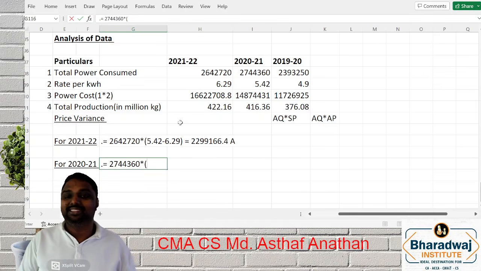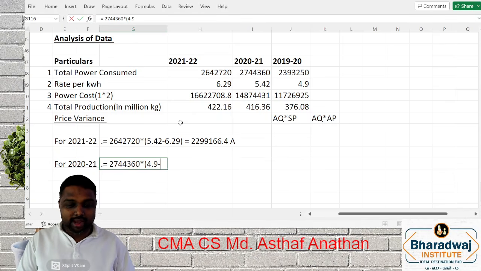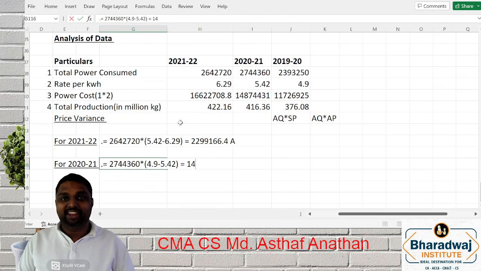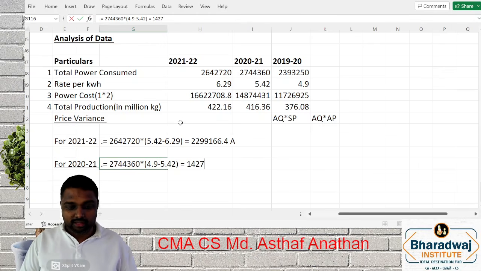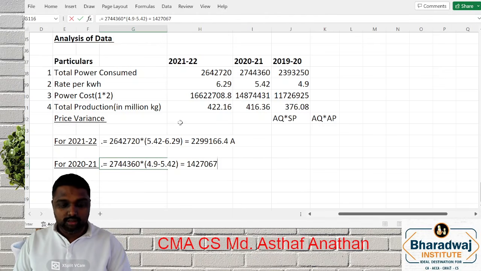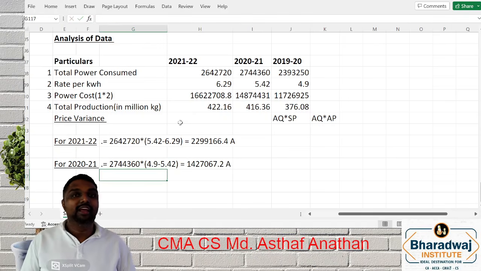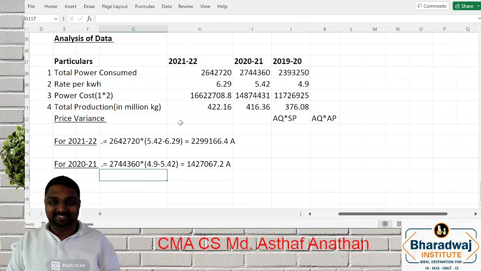2744360 minus what will come? 4.9 minus 5.42, what will you get? 14 lakh. 27,000. 0.2. Clear? Please copy. Once you complete it, we'll go for the volume variance also.